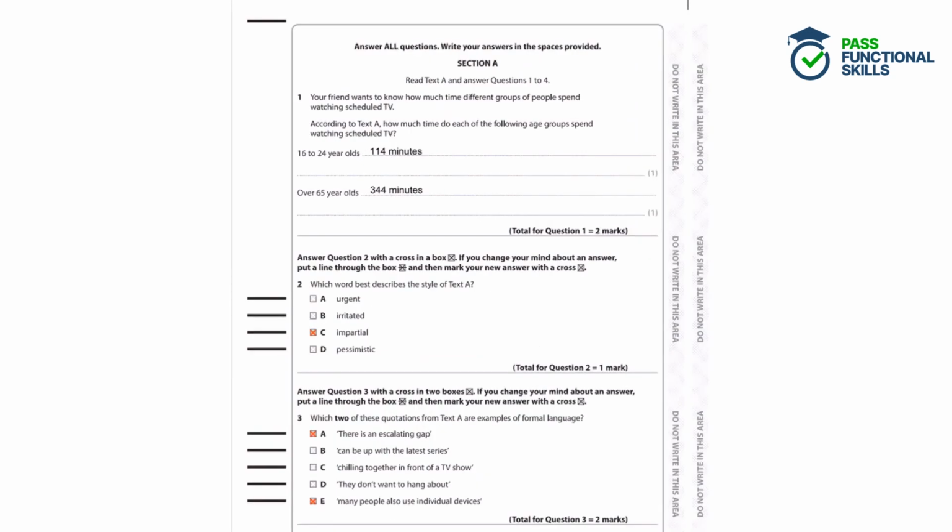Question 1. Your friend wants to know how much time different groups of people spend watching scheduled TV. According to text A, how much time do each of the following age groups spend watching scheduled TV? So here we want to look at text A and find out how much time these age groups have been watching scheduled TV. So we want to look for 16 to 24-year-olds being mentioned in the text and over 65-year-olds.